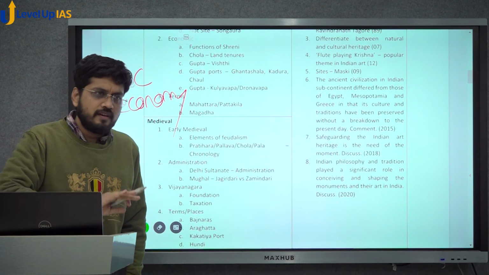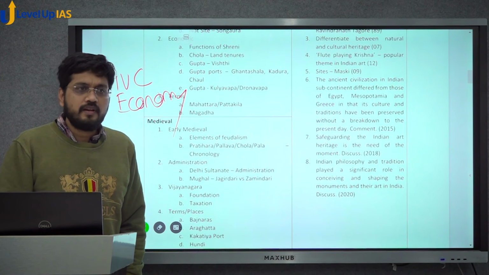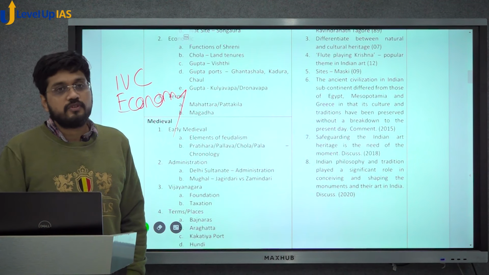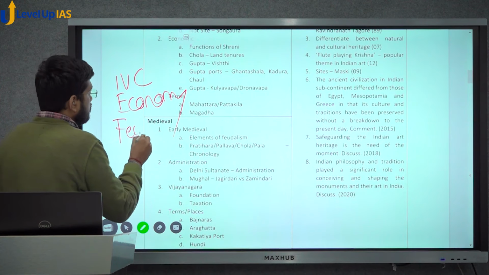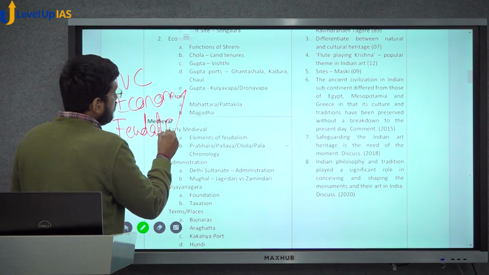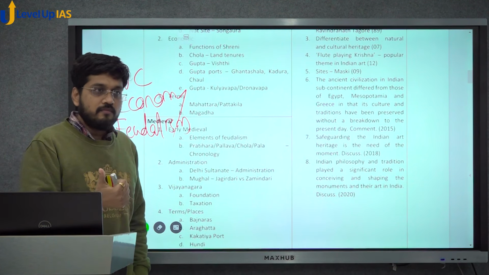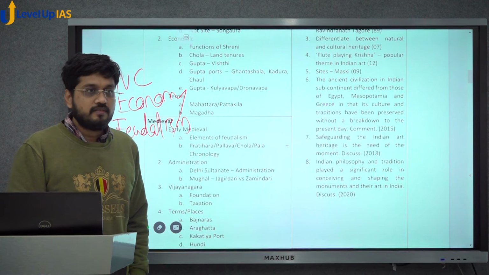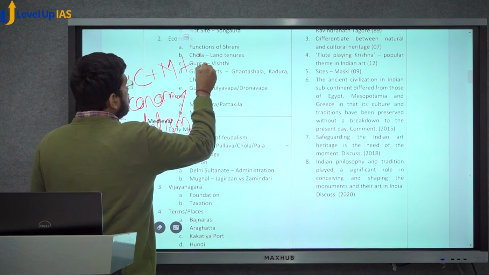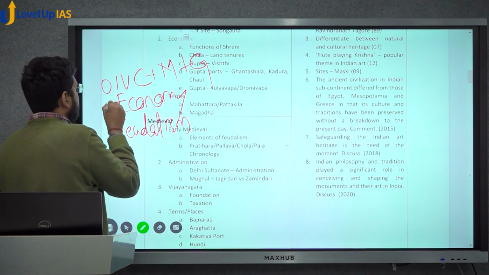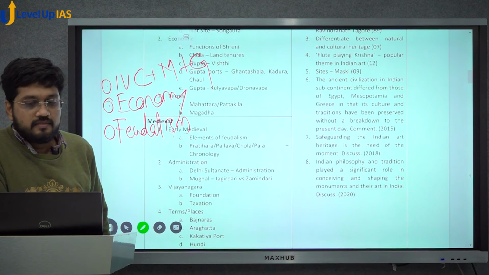Don't go into whether feudalism existed or not, leave that history optional matter. At least the chapters which deal with feudalism in NCERT, you should read thoroughly. And if you at all have to go for a secondary thing, then you should read the Mauryan Empire and Gupta Empire chapters. So let us add them also here, Mauryan and Gupta. This is my logical deduction from the last 12 years.